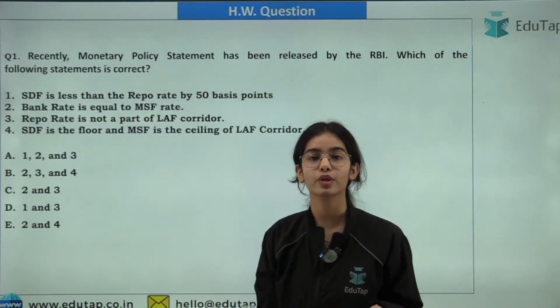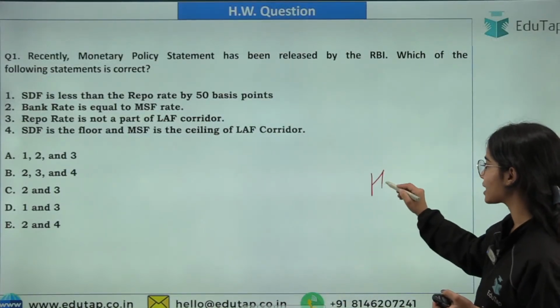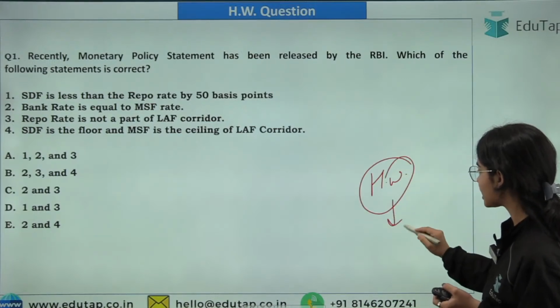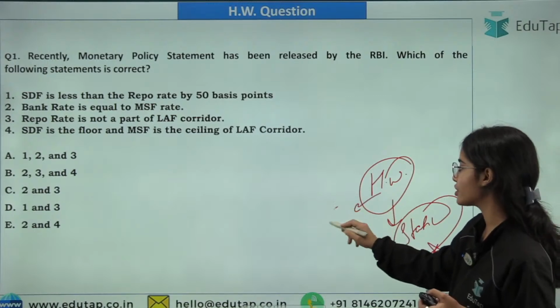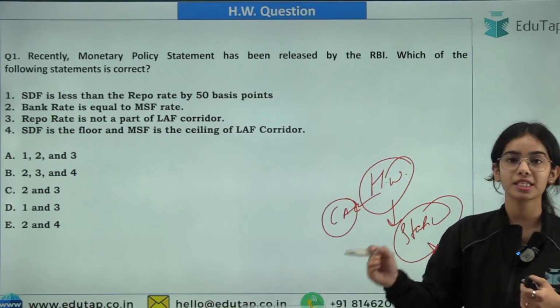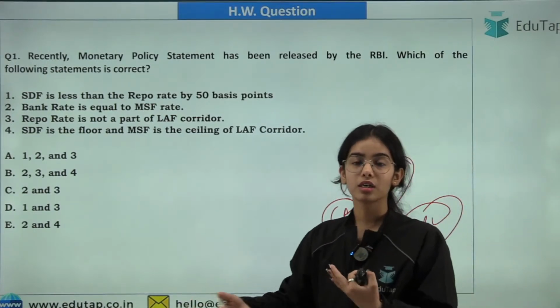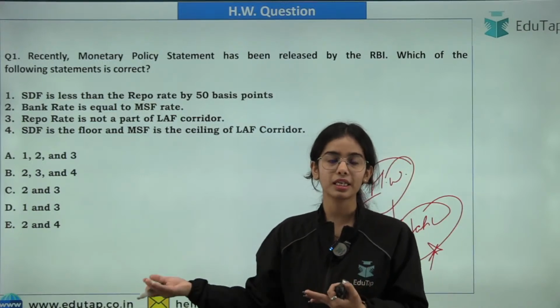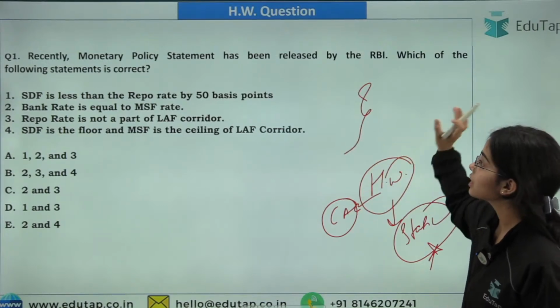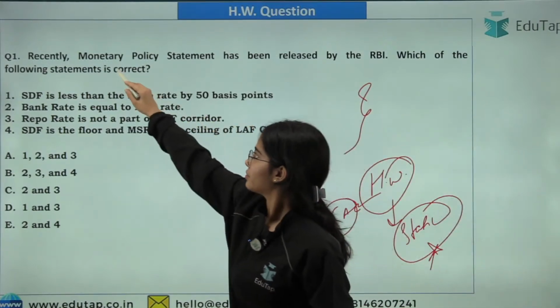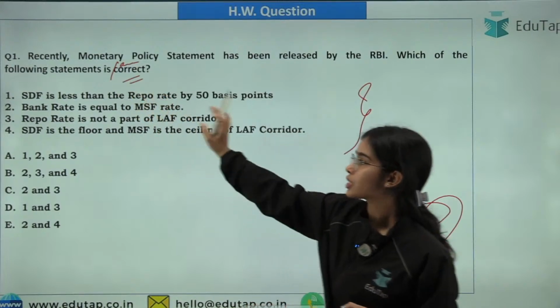Let me give you the homework question. So this is your homework question, that is related to static as well as your current affairs, because the MPC, the Monetary Policy Committee, recently released its statement. Okay, it recently released its statement. So you have to tell which of the following statements is or are correct. Okay, so this is it for today.